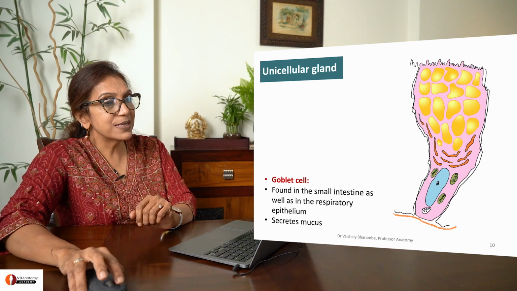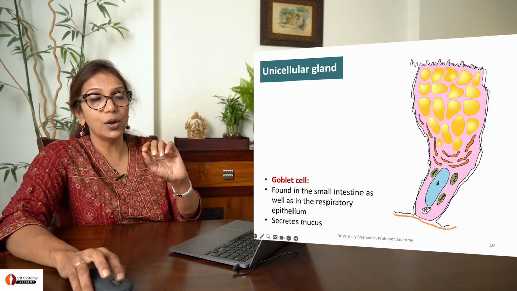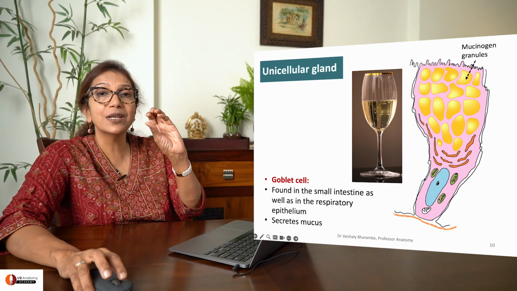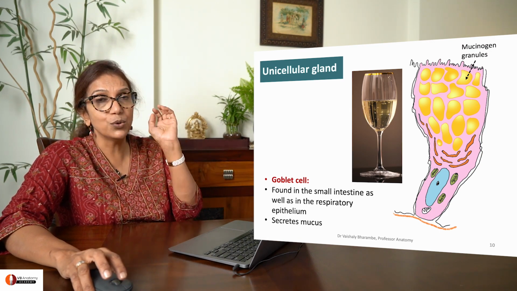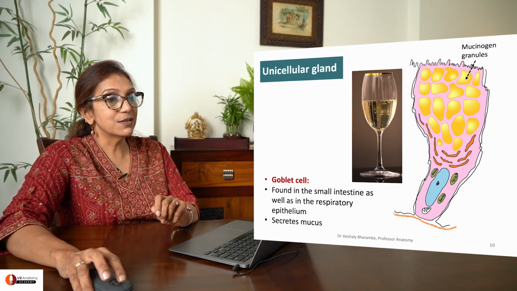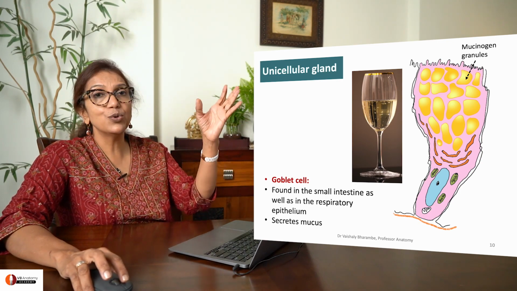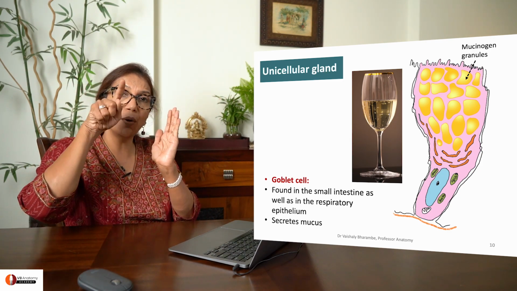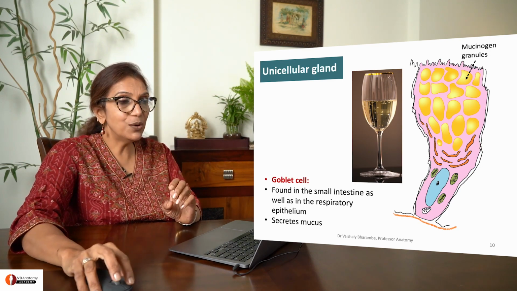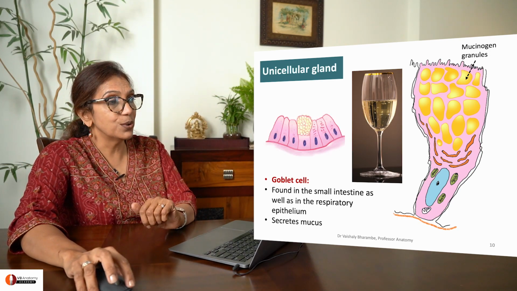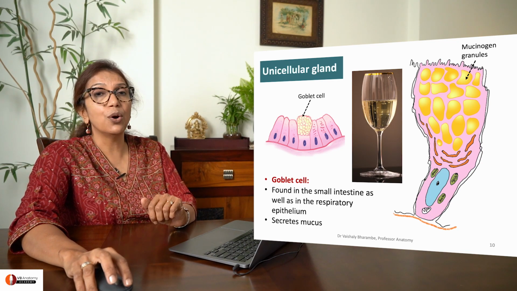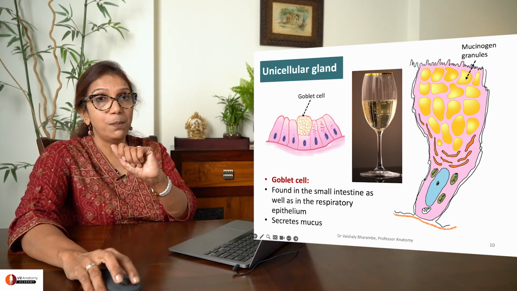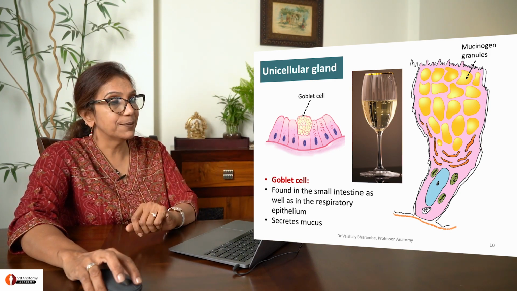Here on the screen, you are seeing this gland, which is somewhat a columnar cell, the top portion of which is covered with mucinogen granules, granules which contain mucinogen. What happens is, when you are staining this, these mucinogen granules are lost and what remains is a cell which has the top portion removed. Therefore, it looks like a goblet cell that is shown here. Hence, this gland is called a goblet cell. So this, because it looks like a goblet, okay, compare to understand.